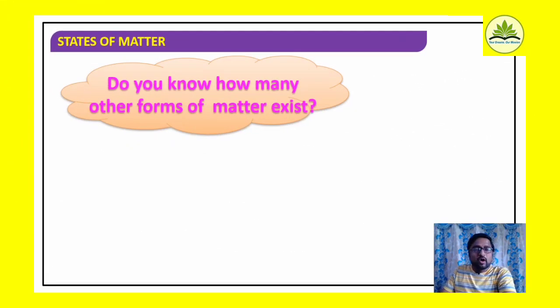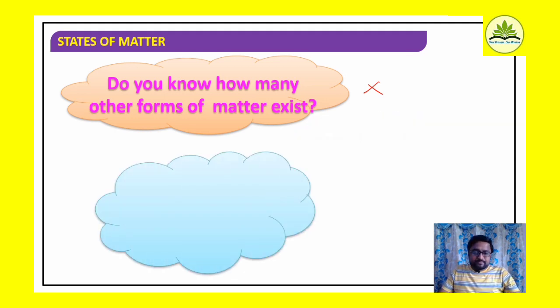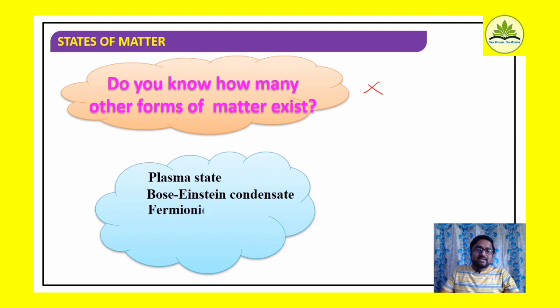Then do you know how many other forms of matter exist other than the three states? Are these the only three states? No. Answer is no. Yes, there are other states of matter that exist in the universe. It includes plasma, the fourth state of matter. Next one, Bose-Einstein condensate state, then fermionic condensate state, quark condensate state, colloidal state.